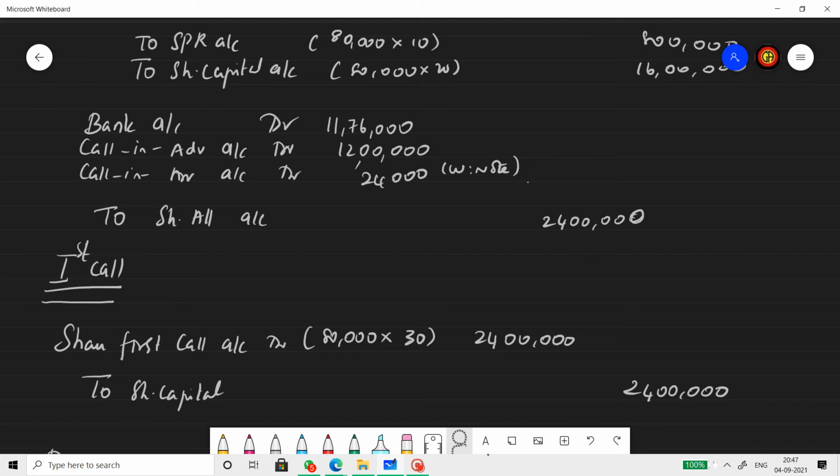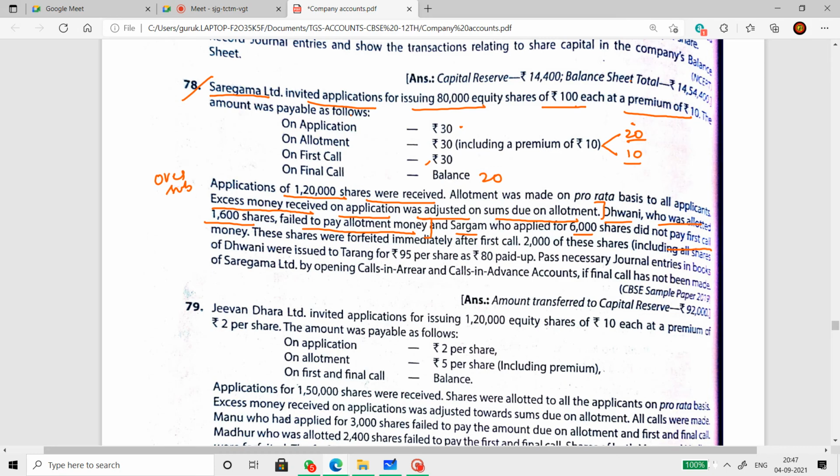The next is the call entry. Now let us see where the forfeiture is made. Is it immediately after the allotment or is it after the first call? For that we need to read the question again. Now, Sargam, who has applied for 6,000 shares, did not pay the first call. These shares were forfeited immediately after the first call. So all forfeiture is happening after the first call.